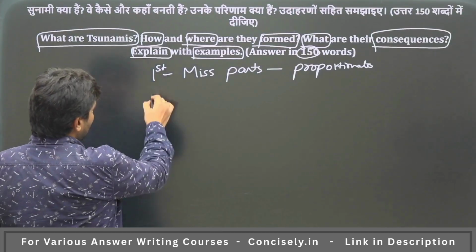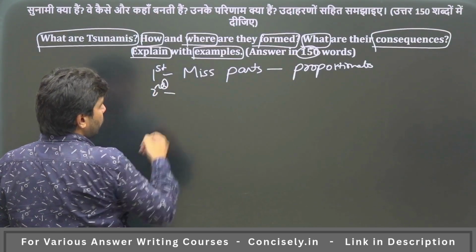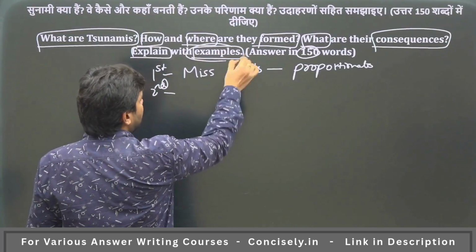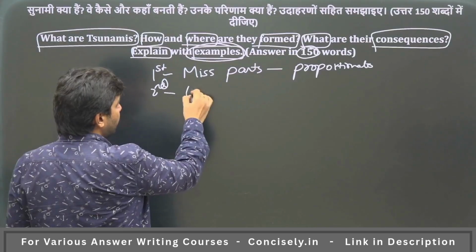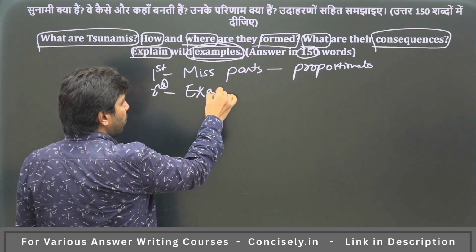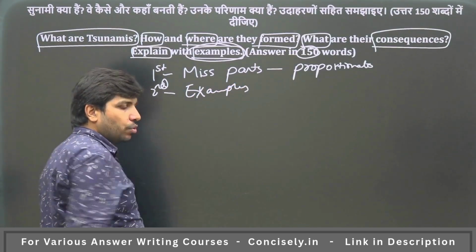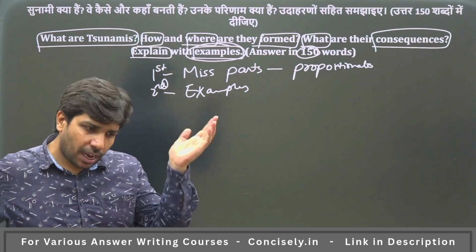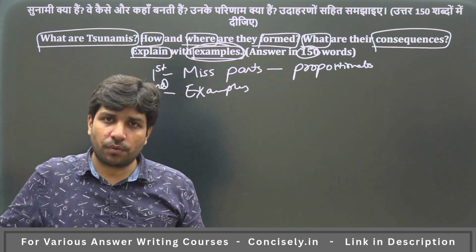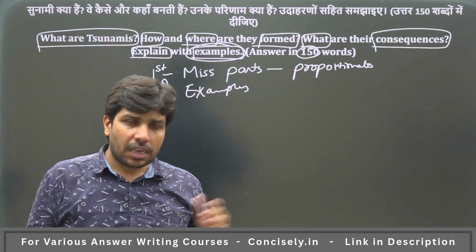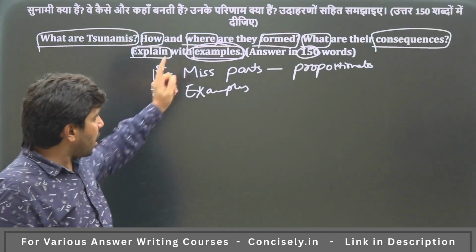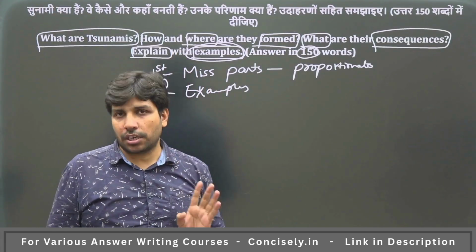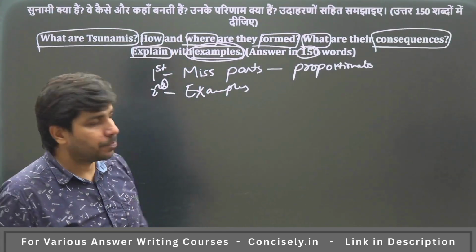The second mistake that most of the aspirants will do is they will miss the word examples. अब tsunamis के कितने भी examples हैं, जो भी 2-3 example आपको याद आ रहे हैं, starting from 2004 tsunamis or even like United States tsunami of 1962 या अभी 2011 जापान सुनामी, ये 2-3 एग्जाम्पल, if you are not writing the examples, certainly 30-20% marks will be deducted.